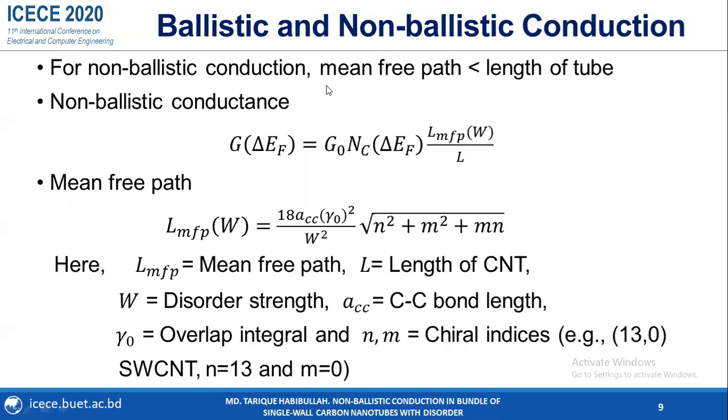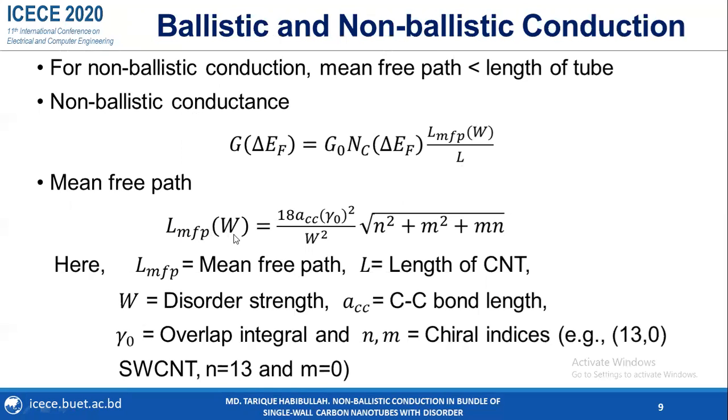But for non-ballistic conduction, the mean free path is less than the length of the tube or CNT, so electrons face collisions while flowing through the CNT. This is the formula for non-ballistic conductance, which depends on the mean free path of the carbon nanotube and the length of the CNT.